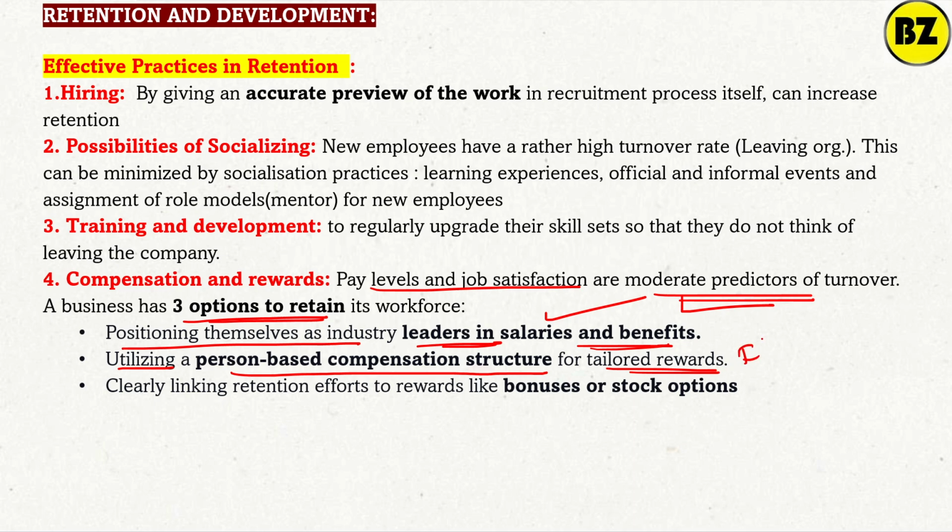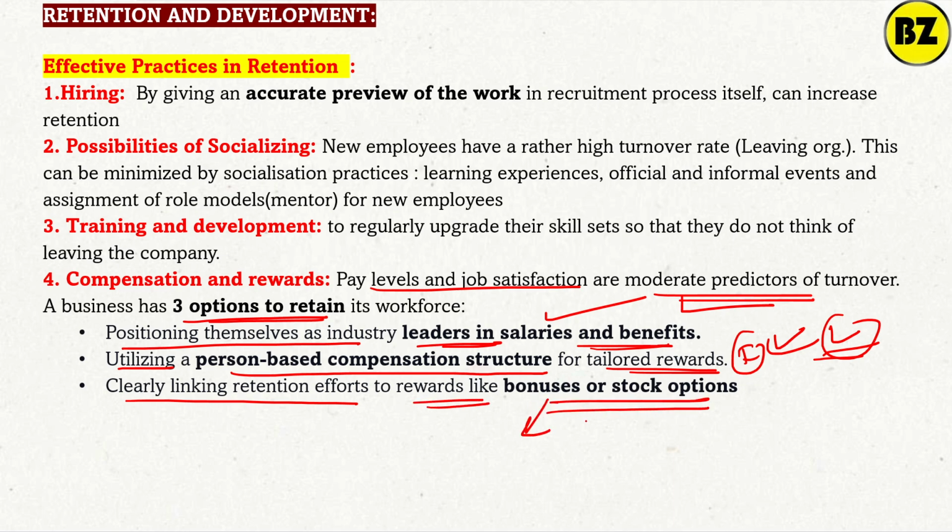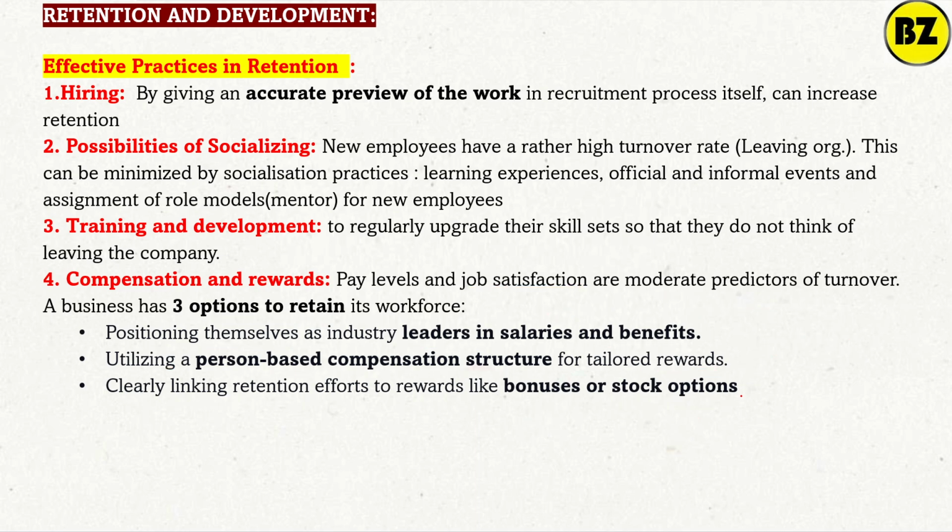Give the individual award. If an individual is performing very good, he will get some compensation, right? That means individual performance linked rewards. Clearly linking retention effort to reward like a bonus or stock option. Provide the bonuses, provide the stock options, why will the employee leave, right? So these are the ways in which you can retain the employee. Provide the best salary in the industry, the best compensation, the bonus and the stock option.